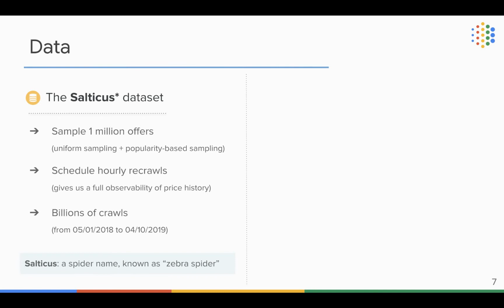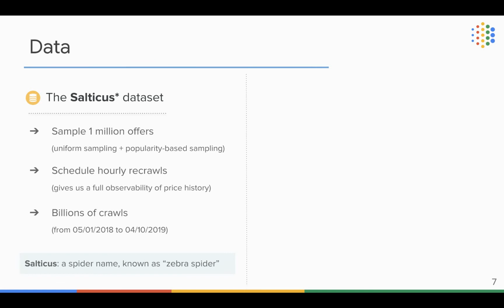So to build our predictive models and to further understand the effectiveness of different recrawling strategies, we need a dataset that contains ground truth labels. This cannot be simply extracted from existing production crawl logs because, as I mentioned before, most of the offers were only crawled 1 or 2 times a month.